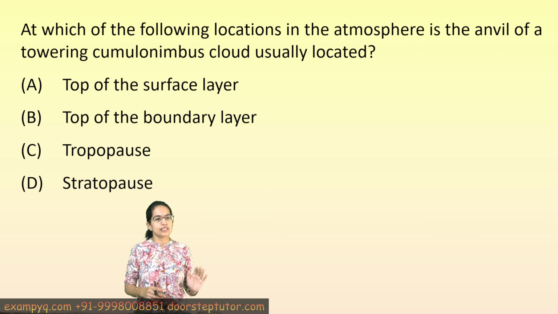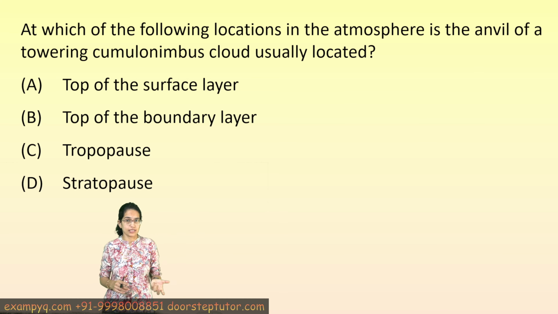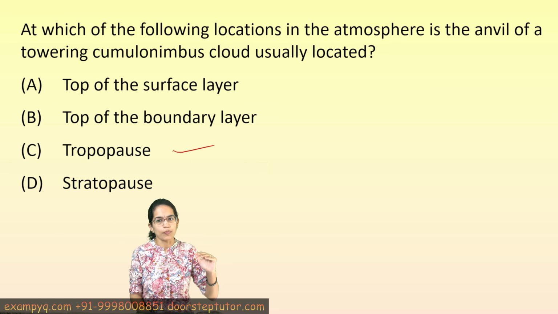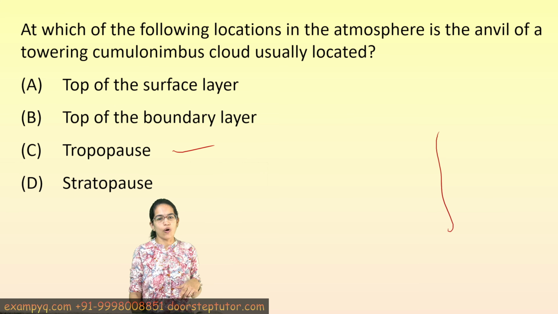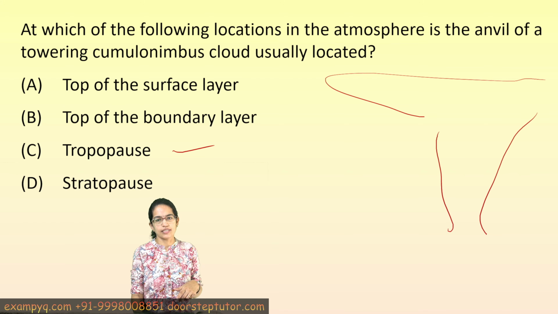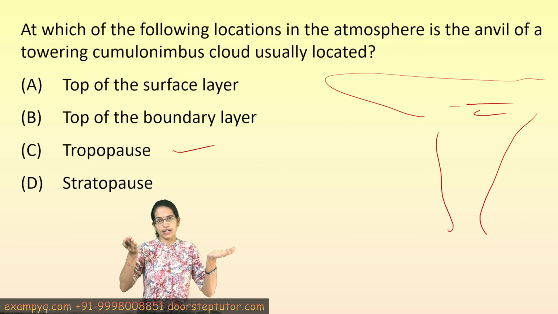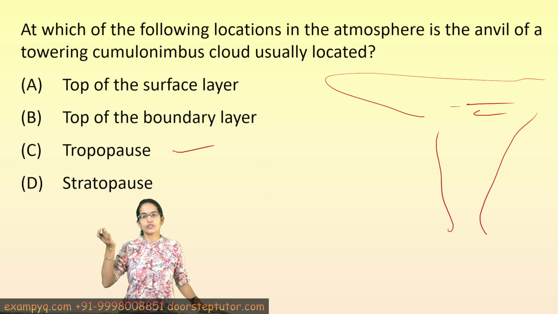So the next question is the cumulonimbus clouds. Now, cumulonimbus we well know are the rain clouds. Now, these are usually located at tropopause. Cumulonimbus are long towering clouds which are considered as rain clouds. Now, the updraft rises rapidly through the troposphere.